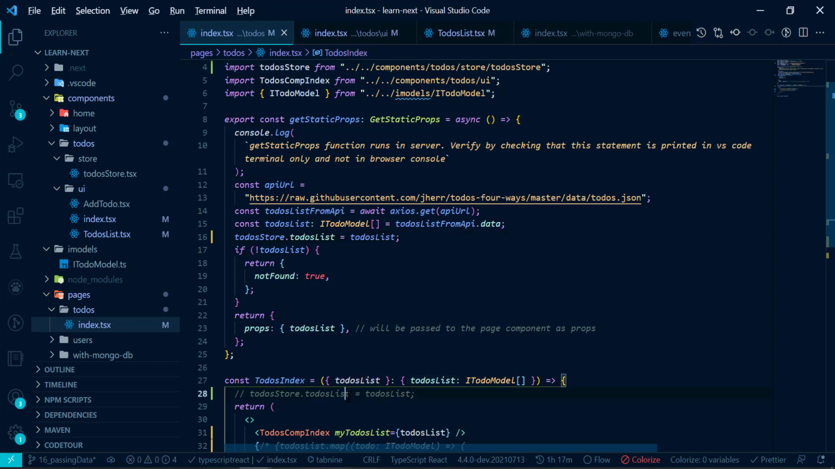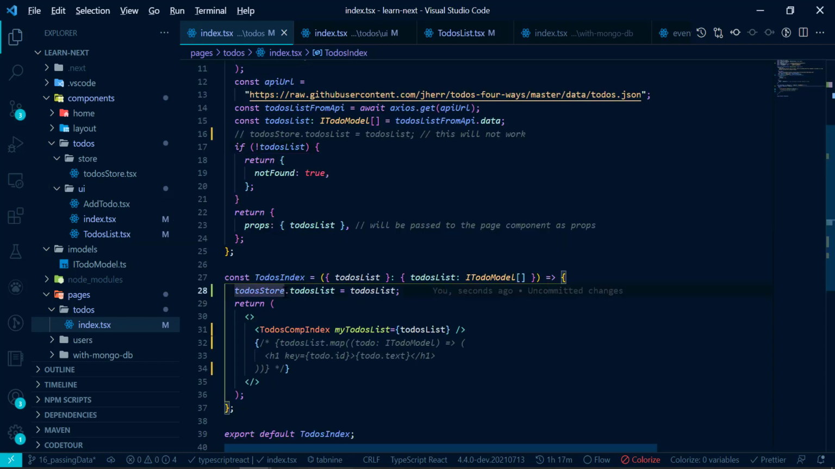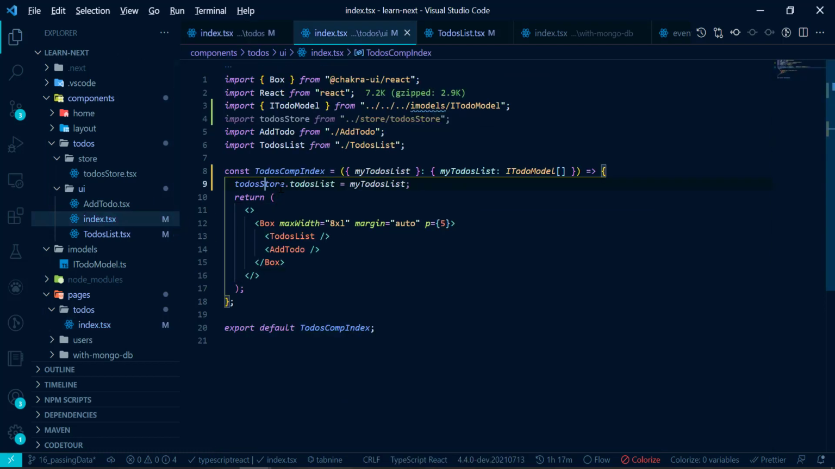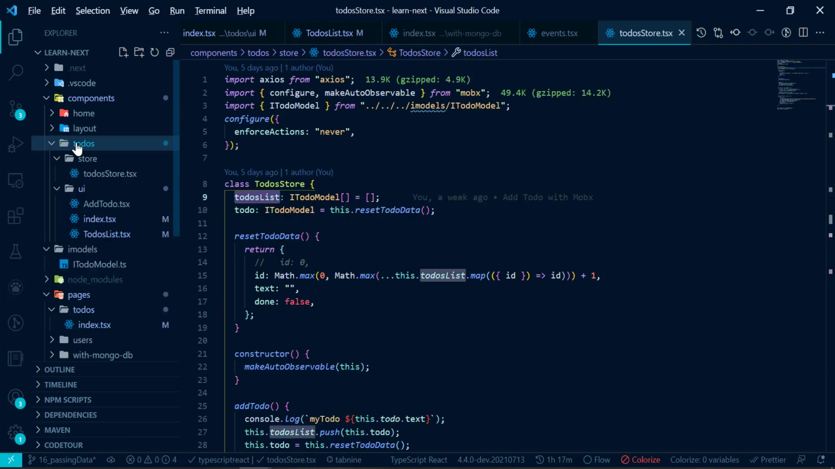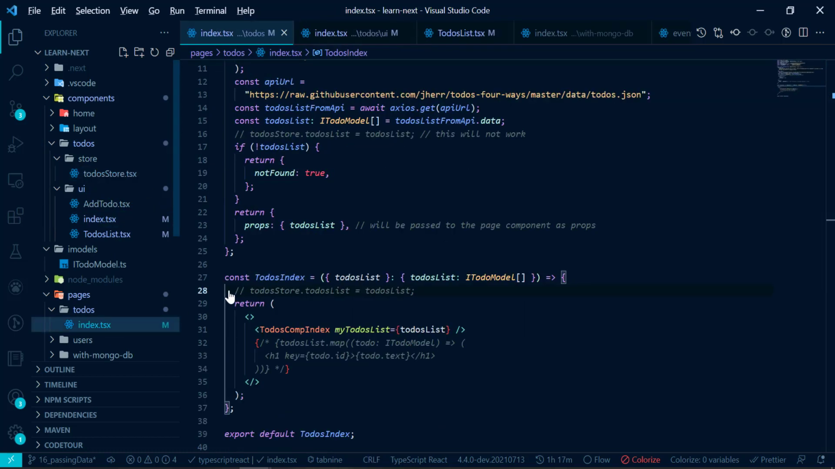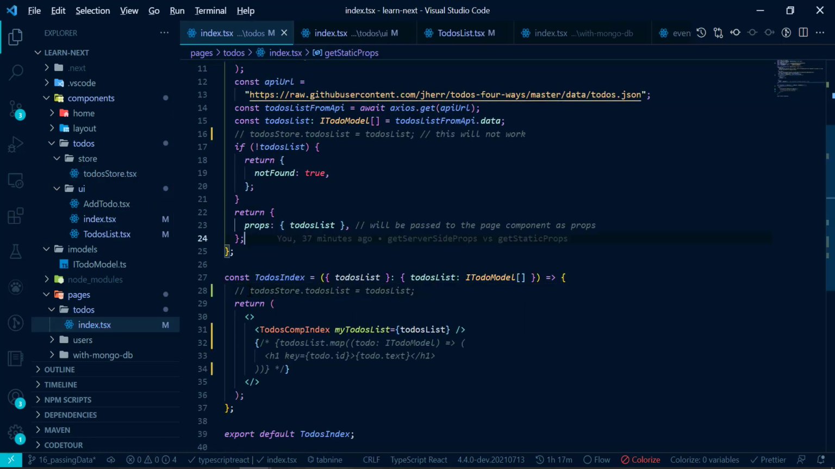And inside it, if you want, you can simply write a comment here: this will not work. For now I will prefer it this way only, as it will have our to-do store just inside our to-dos folder only. But you can follow it like this also, no issues at all. I just showed you different scenarios of passing data and using MobX in different places, so that if you have any doubt, it would have been cleared by now.